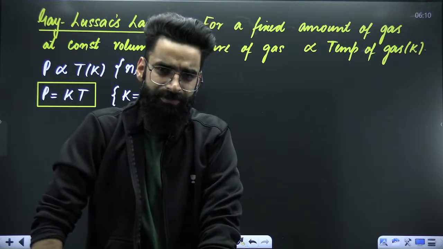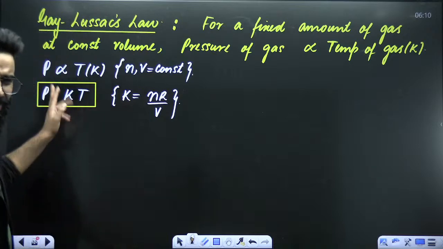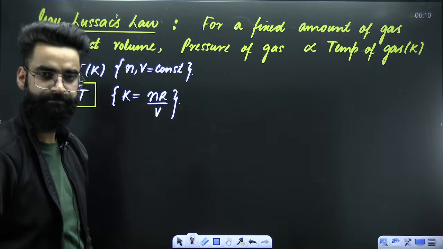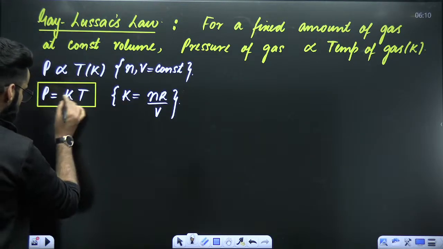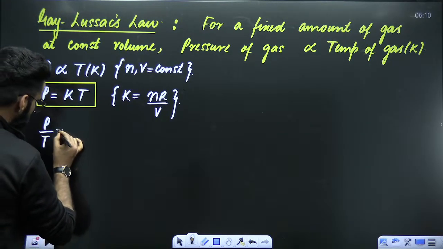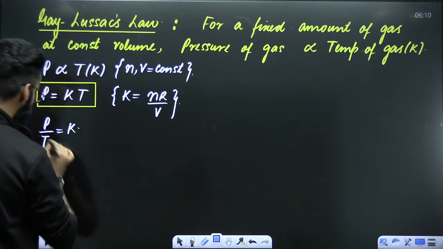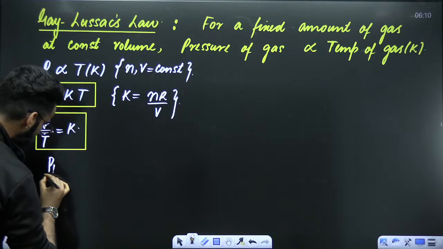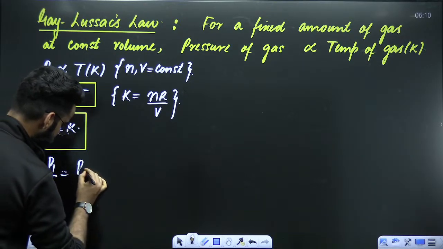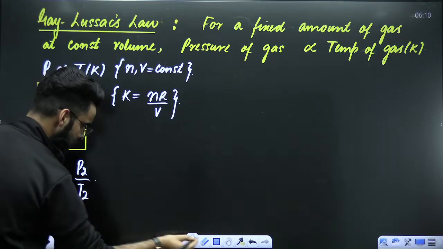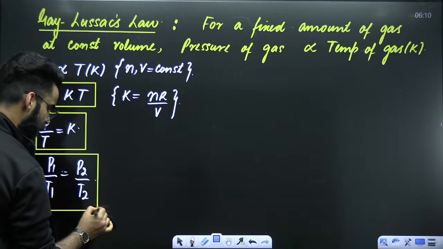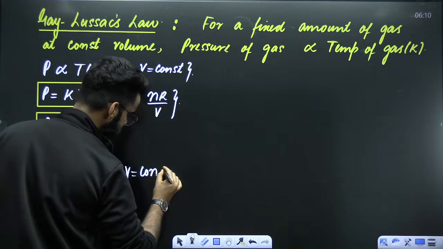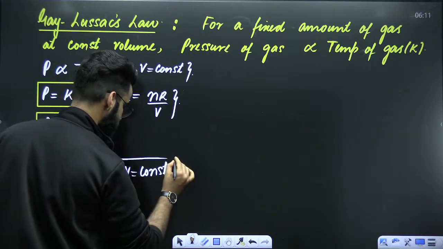You can check it out too. And you know the procedure, right? You just have to compare this equation with the ideal gas equation. You'll be getting the value of K. Perfect. Now similarly, I can write it like this. P divided by T is equal to constant. This is one more equation which has got significance. And from this equation, you can get one more: P1 divided by T1 is equal to P2 divided by T2. This is only valid when number of moles and volume of the gas is kept constant.